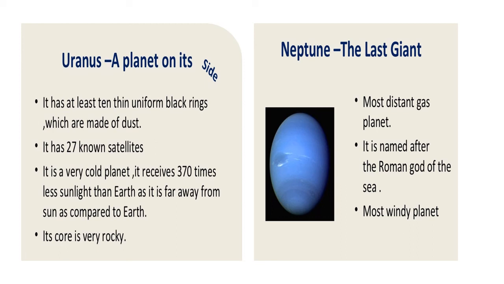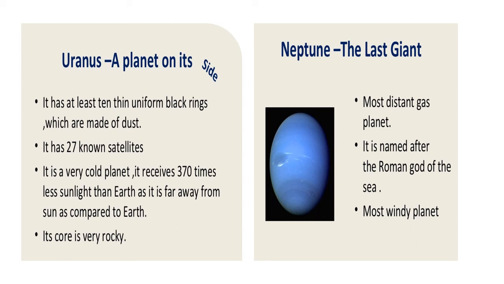They light a fire to keep themselves warm. Now, why do they sit next to the fire? So that their body gets that heat from the fire. If you are standing away from the fire, you will not get that heat. So the planets which are closer to the sun are hot, and those which are away are cold.